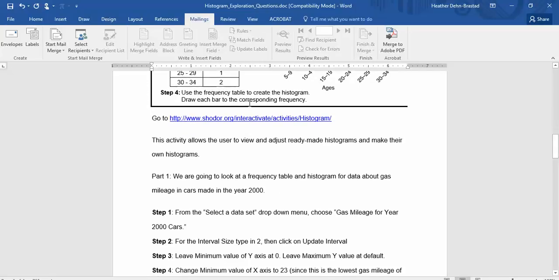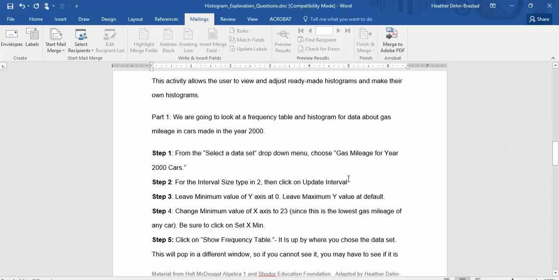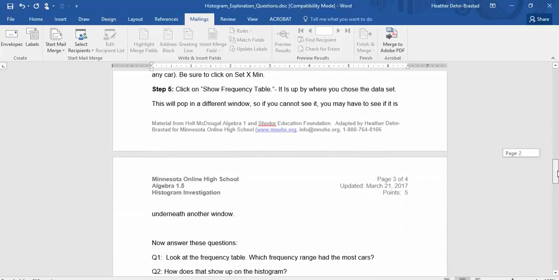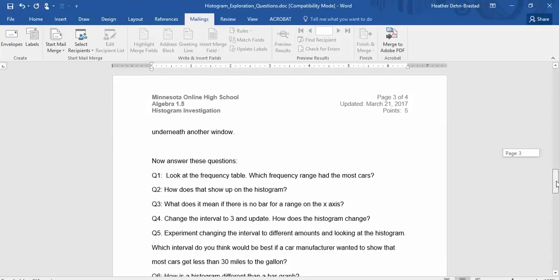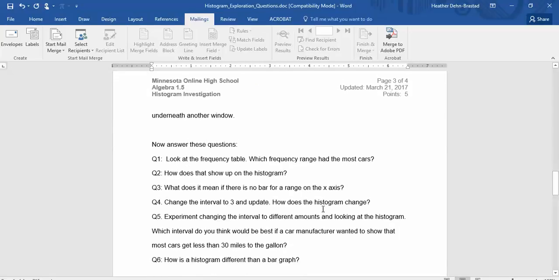Alright, so our activity is going to be at this website, and what we're going to do is first use some data that's already there and follow these steps to select the interval and things like that. We'll follow each of these steps, and then we will show the frequency table and make a histogram. And we can change the interval and then look at how the histogram changes, which is really neat about this activity.